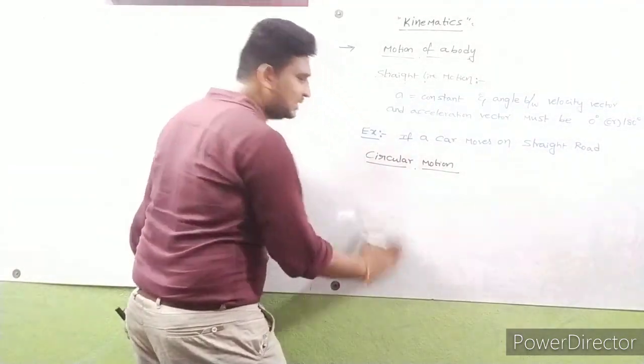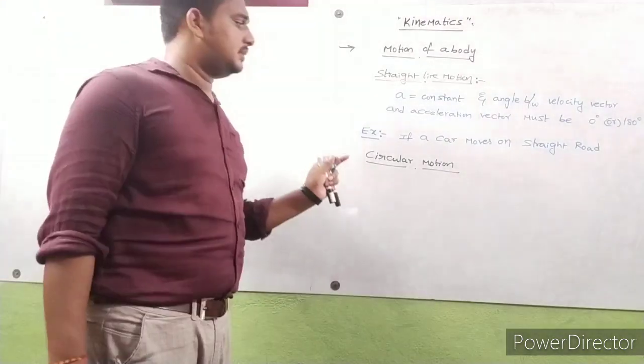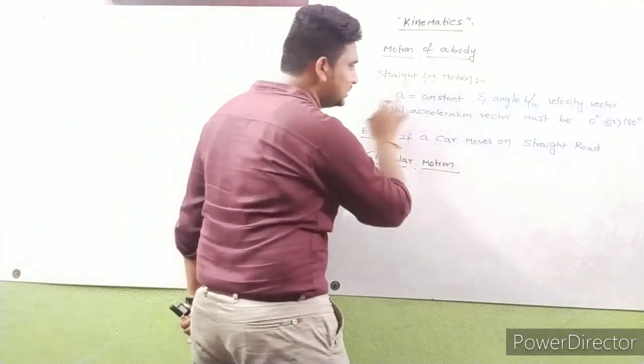Sometimes acceleration is constant, sometimes it is not constant, so here we have to avoid the acceleration term.